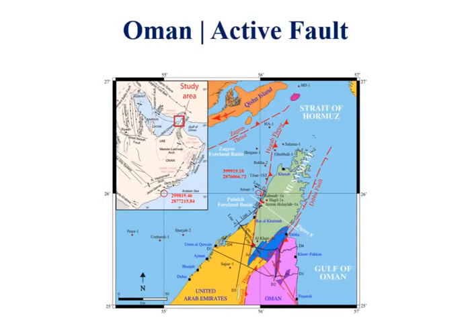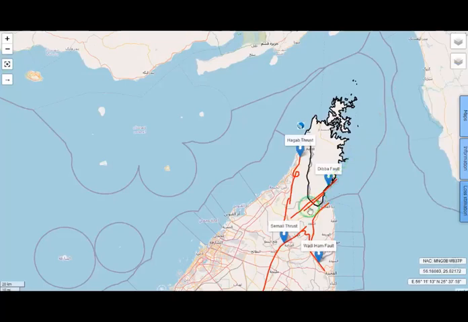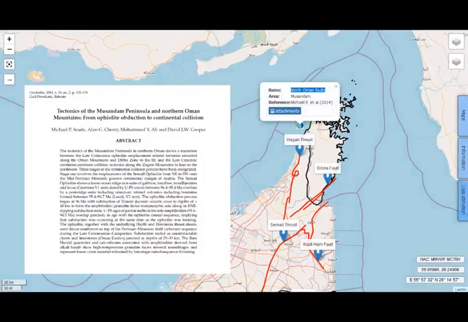Part of the information of natural hazards, such as the location of active faults, is implemented as GIS layers in the NHMS software. For example, the Diba fault along with a series of active faults are located in the Mozandam mountains in the northern tip of Oman. This area has a high seismic potential.